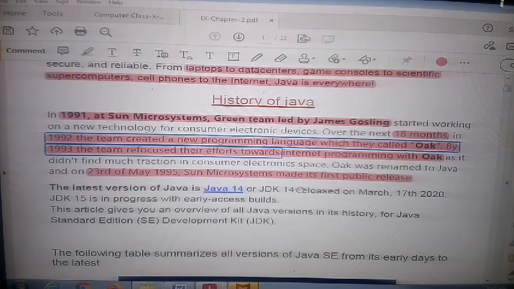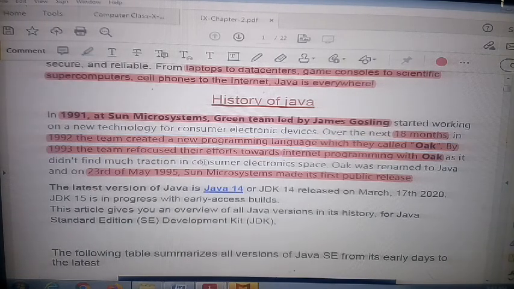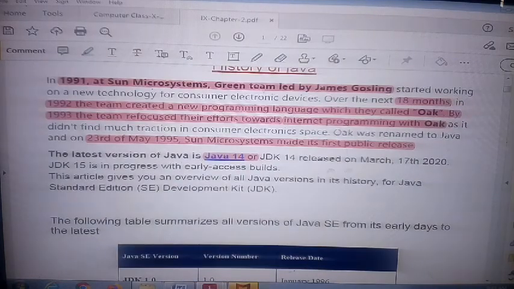So the first Java programming was developed in 1995, and at that time the version was going on, Java 14 and JDK 14. You can say JDK means Java Development Kit, and now JDK 15 is going on, on 7th of March 2020.